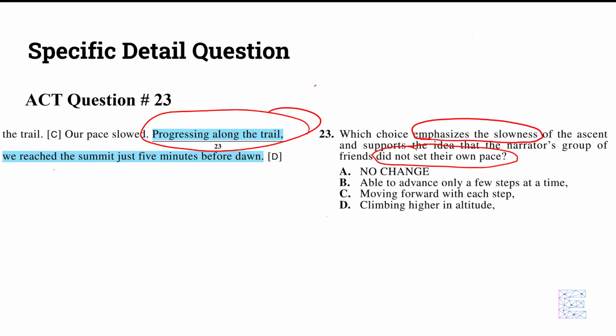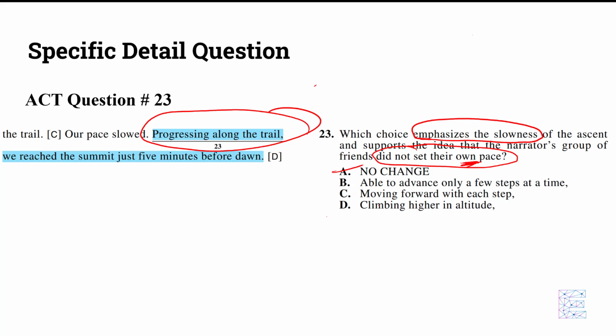Progressing along the trail, we reached the summit just 5 minutes before dawn. I don't really get slowness out of that. Neither do I get did not set their own pace, so maybe not A. B says able to advance only a few steps at a time. Okay, able to advance only a few steps at a time. That shows they didn't set their own pace. I don't really see slowness. Let's just keep it. We may come back to it.